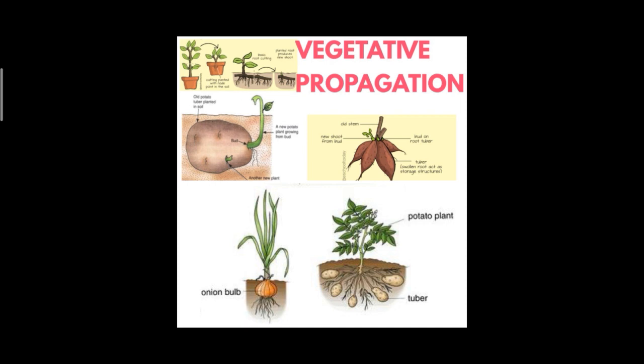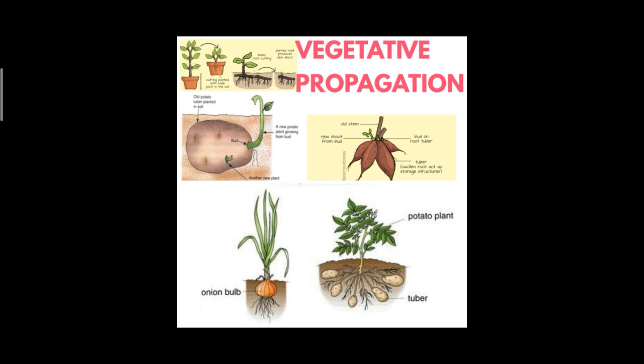The second point is no need of external agencies. You have learned that attractive flowers attract insects for pollination. Here the new plant is not produced from the flowers, so the flower need not be attractive and need not attract external agencies for pollination. So the second point is no need for external agencies for pollination, like insects, wind, etc.